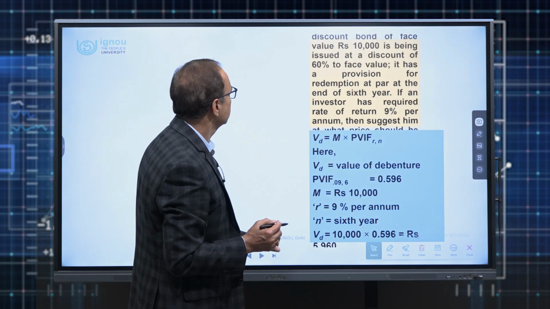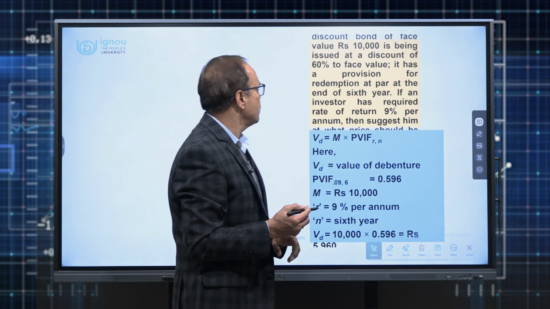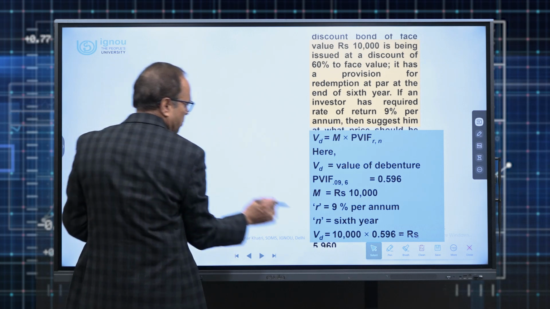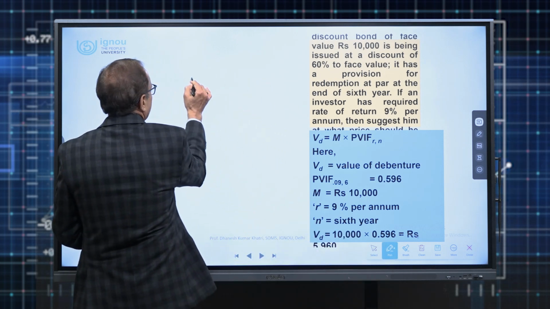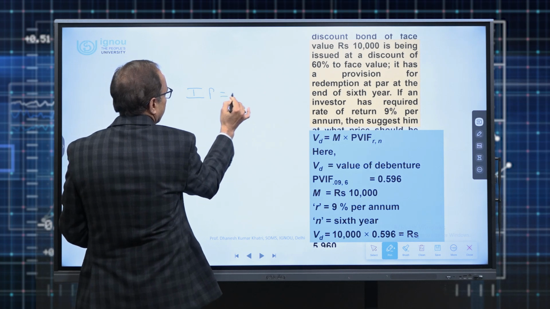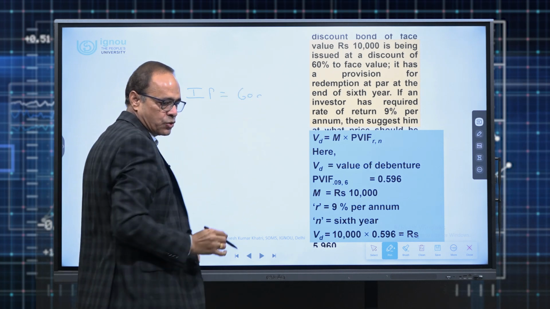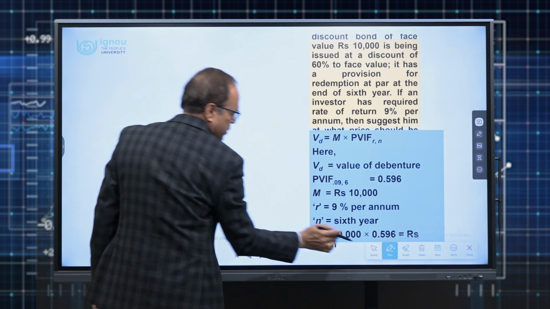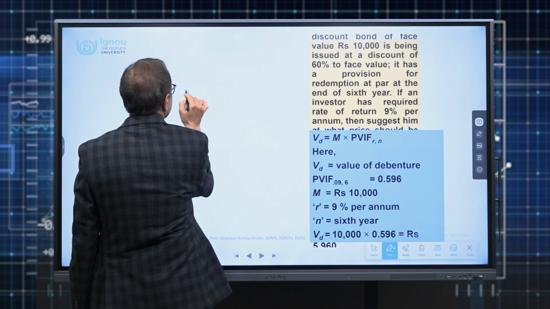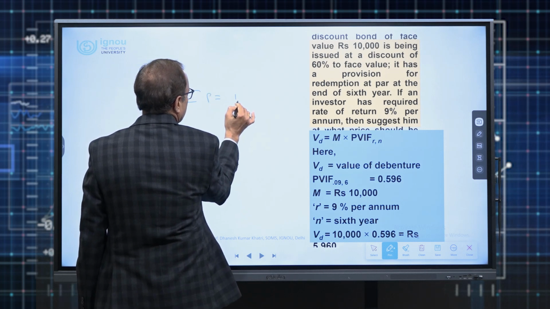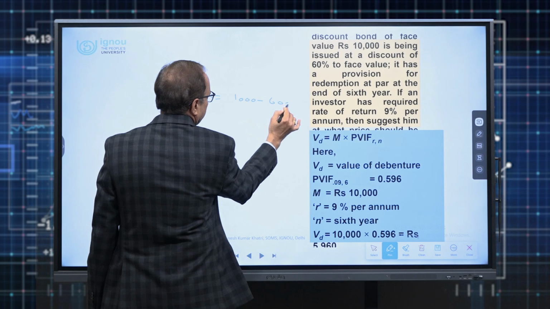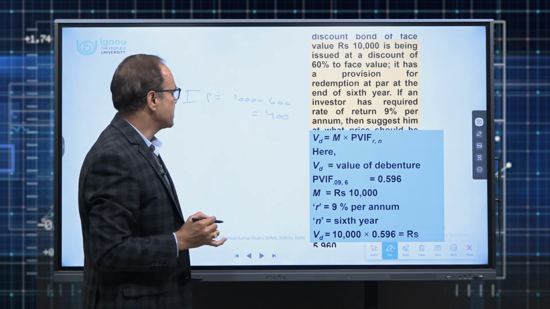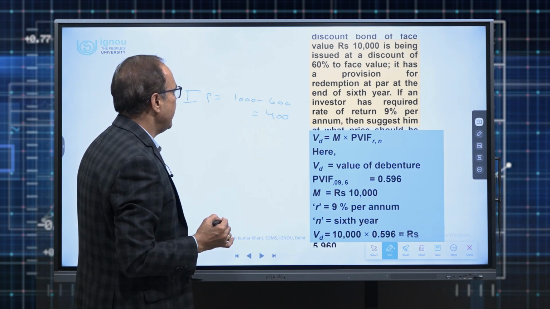So we can take an example. A deep discount bond of face value 1000 is being issued at a discount of 60%. That means the issue price by the company is 400, sorry, 60% is the discount, so it will be 1000 minus 600, that is 400. Being issued at a discount of 60%, these have a provision for redemption at par at the end of the 6th year.